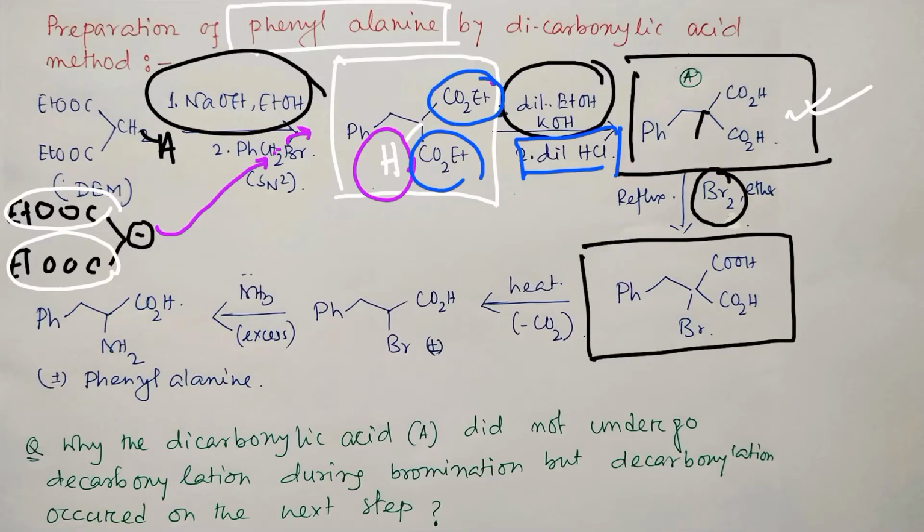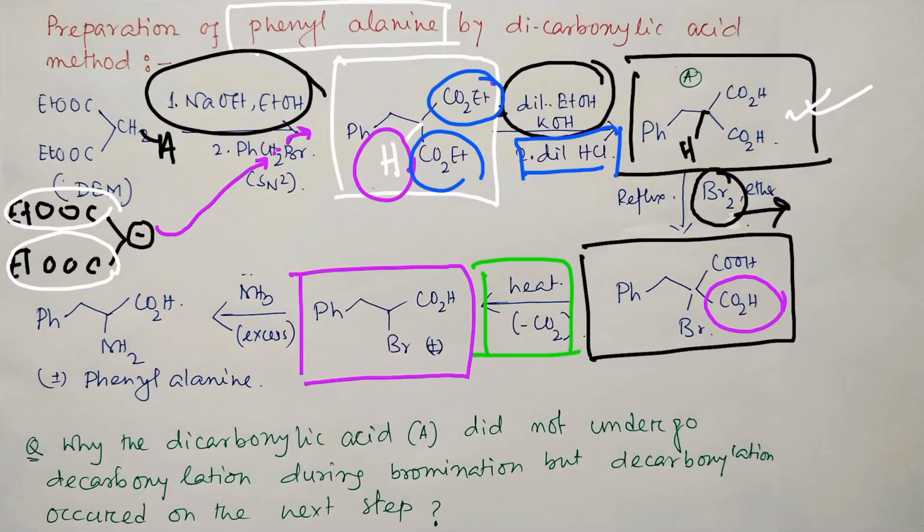How? This proton got replaced through enolization and ultimately a bromination reaction occurs. And in this case, not PBr3. Look, it is pure bromine. I'll discuss why, but let's go through the reaction steps first. Now in the next step, the molecule is heated and a decarboxylation reaction occurs, because in this case we had an excess carboxylic acid group. For an amino acid you don't need it; we need an alpha-bromo carboxylic acid. So for that, heating, and another thing, remember, beta-keto acids undergo decarboxylation relatively easily.